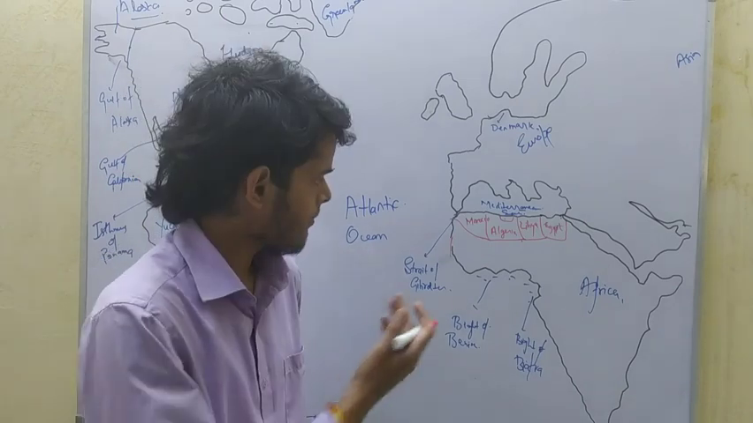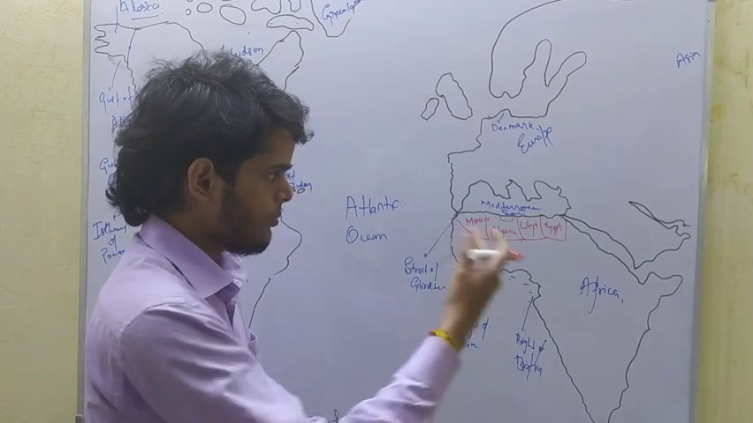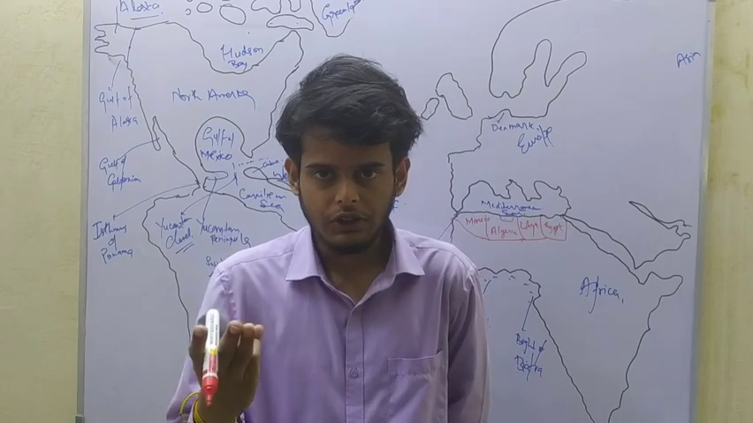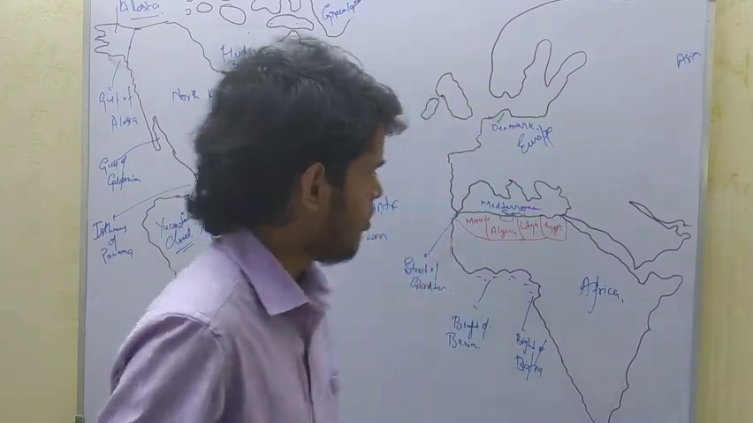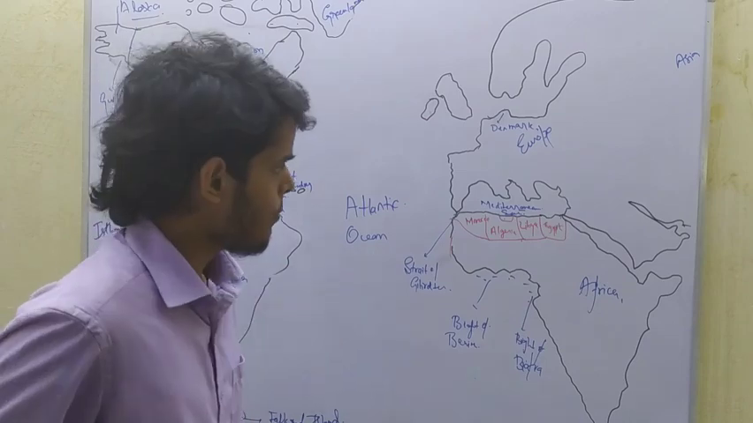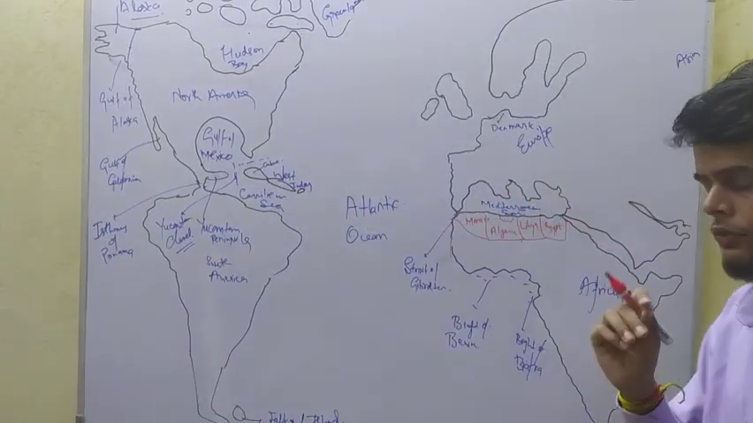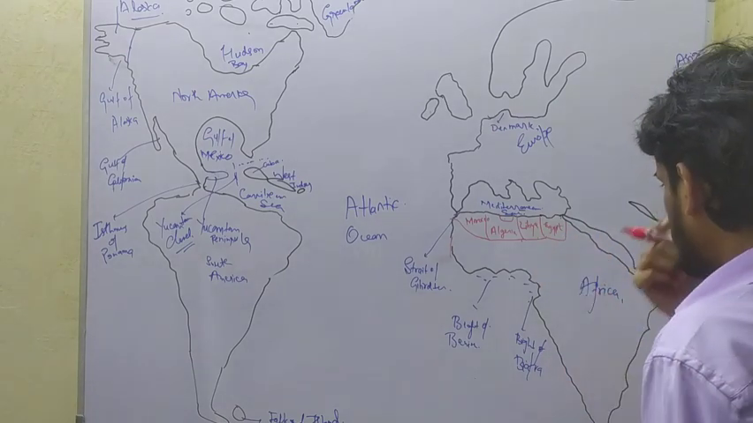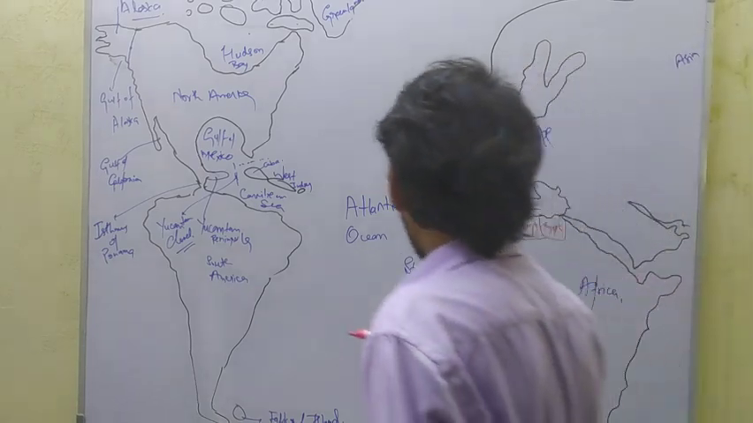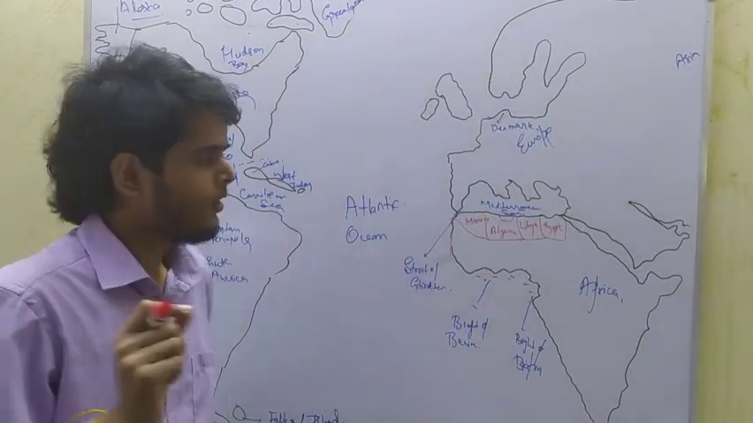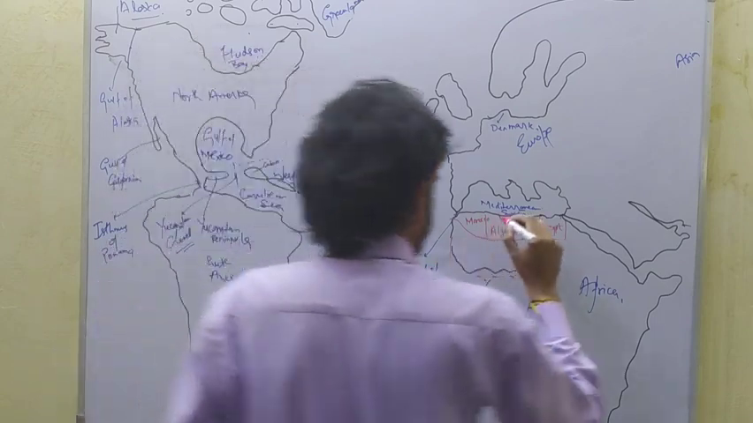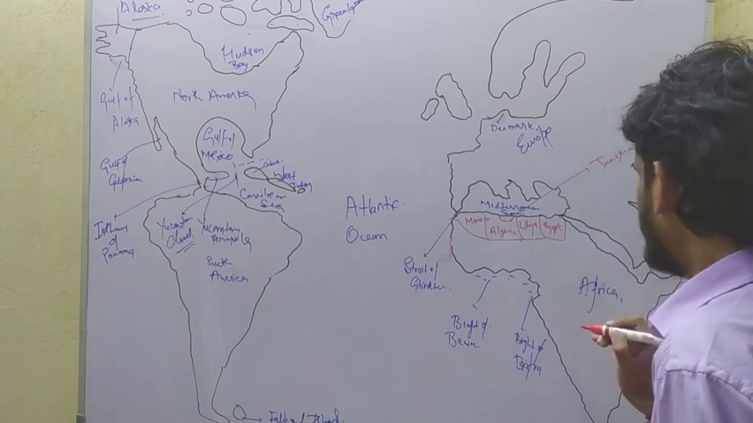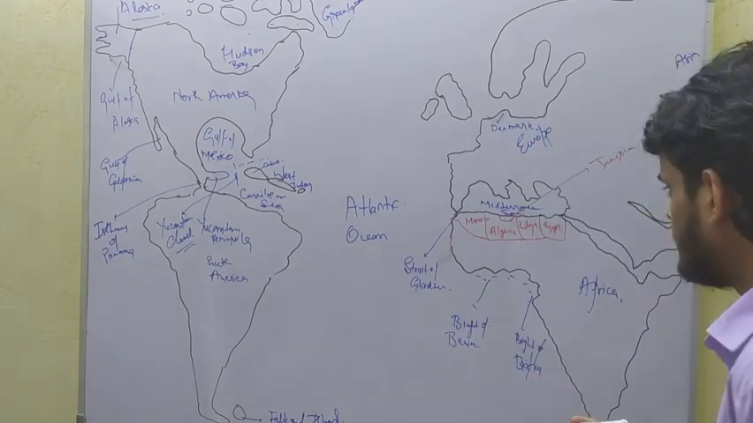From right to left, that is from east to west, Egypt, Libya, Tunisia, Algeria, and then Morocco. Capital of Egypt is Cairo, which is located here near Suez Canal. Capital of Tunisia is Tunis, and capital of Algeria is Algiers.